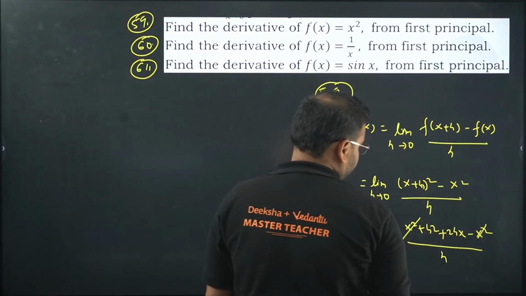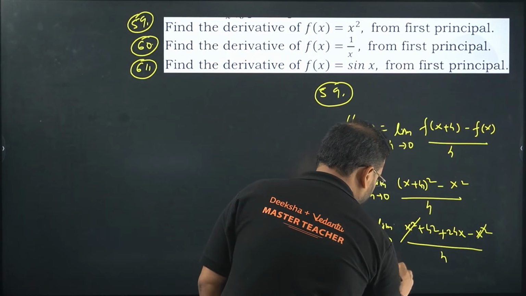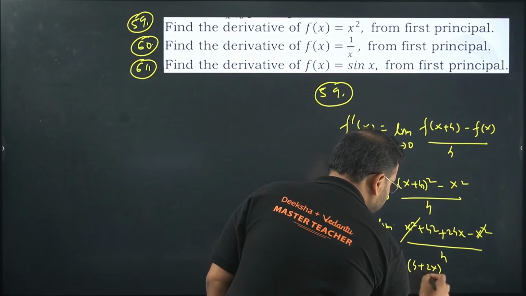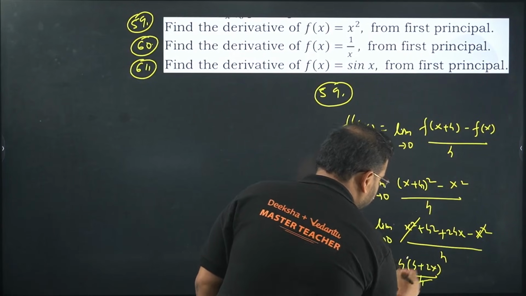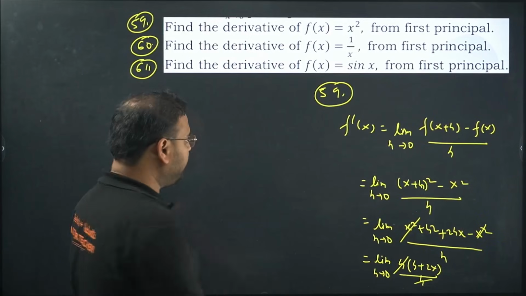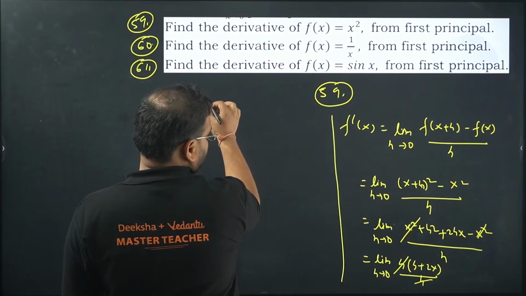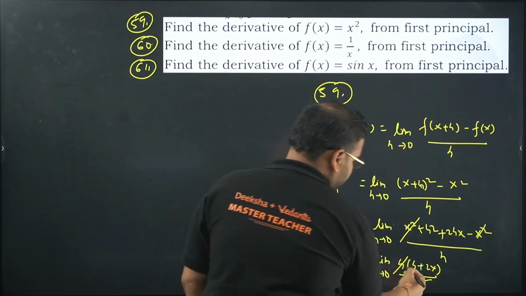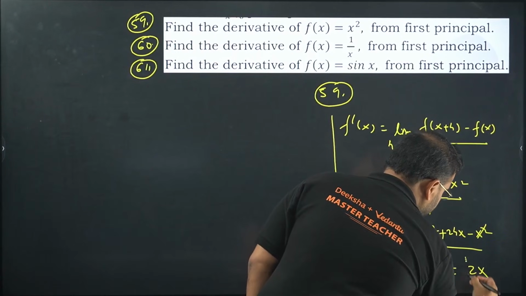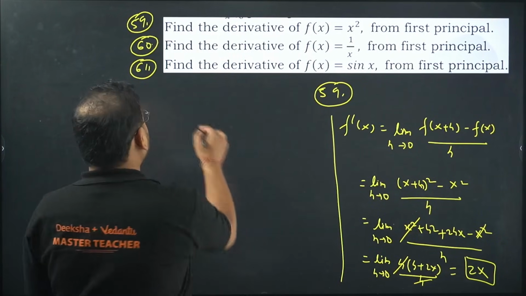You can take h common over here, so again continue with the limit. h tends to 0, h is common, h plus 2x by h, h and h is cancelled. Now you have got rid of the indeterminate form, so you can apply the limit. You'll get the value of this as h means 0 plus 2x. Answer is coming as simply 2x, and we all know very well the derivative of x square is 2x only.